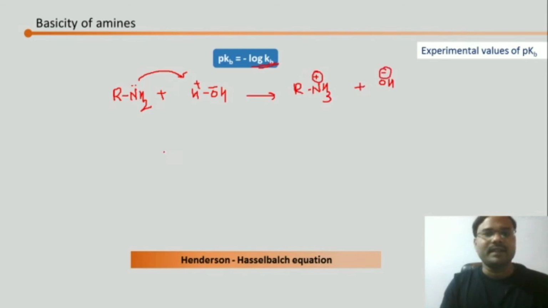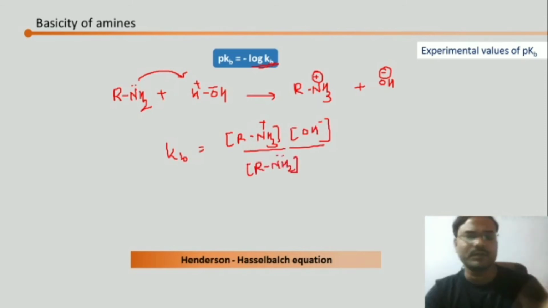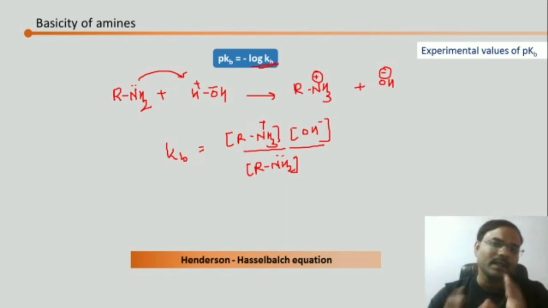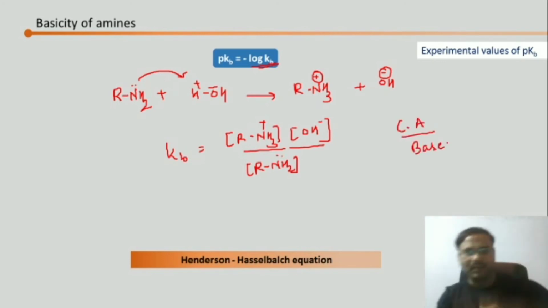So we can determine the Kb by using the law of mass action, and you will find the concentration of products divided by the concentration of reactant, RNH2. As water is taken as solvent, its concentration is negligible, so we are not going to consider it. So generally above we have the conjugate acid and below we have its base concentration.